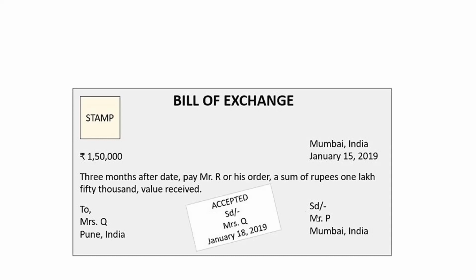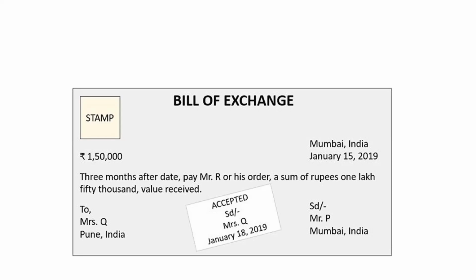Mr. P is ordering Mr. Q to pay 1,50,000 rupees after 3 months of the date to Mr. R or his order. To Mr. R or his order means Mr. Q should pay to Mr. R or his order.